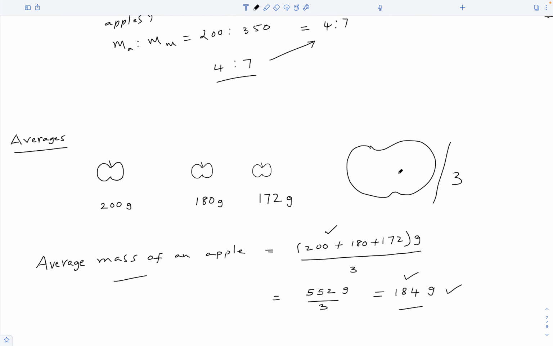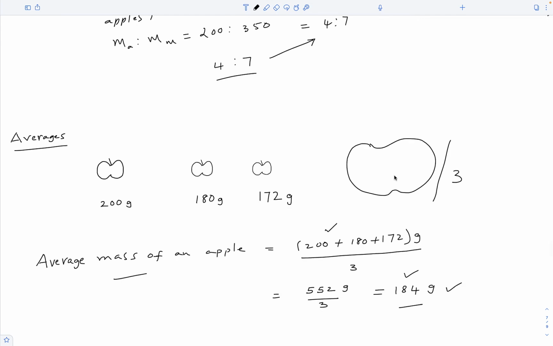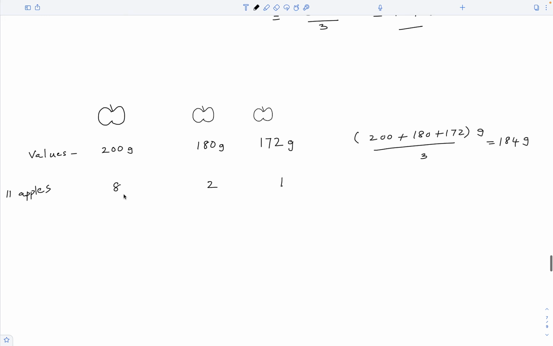Now let us answer another question on averages. This time we have 8 apples each with a mass of 200 grams, 2 each with a mass of 180 grams, 1 with a mass of 172 grams. Again we are asked to calculate the average mass of an apple. Again we add up the 3 values given and divide that sum by the number of values given. So the answer again would be 184 grams. But is this answer correct?